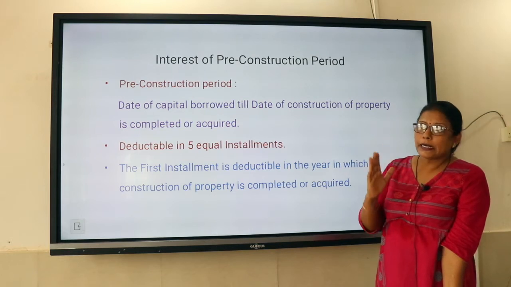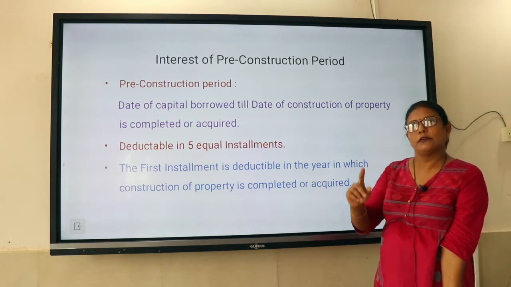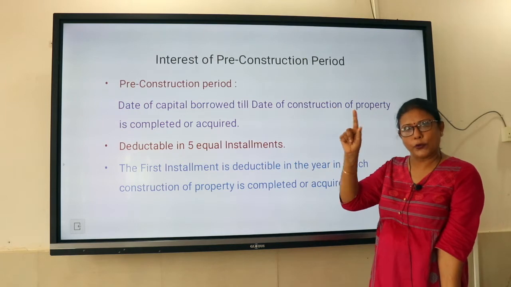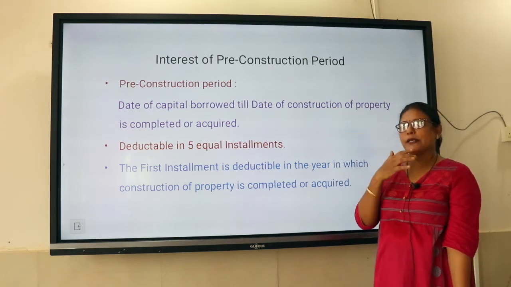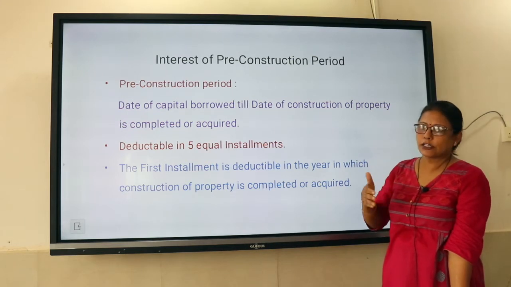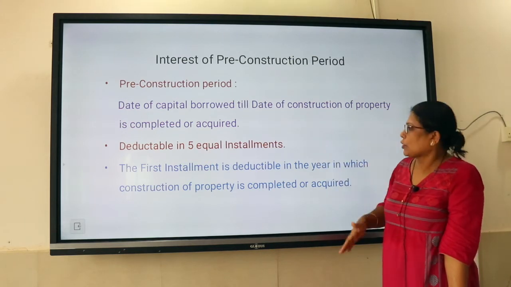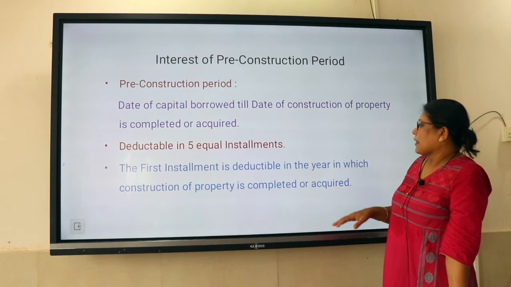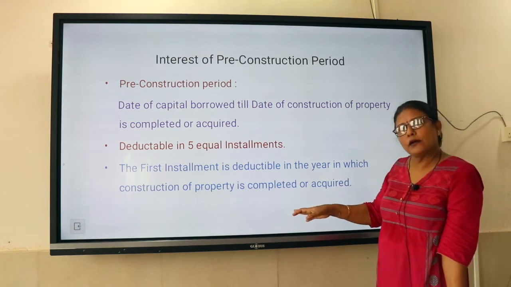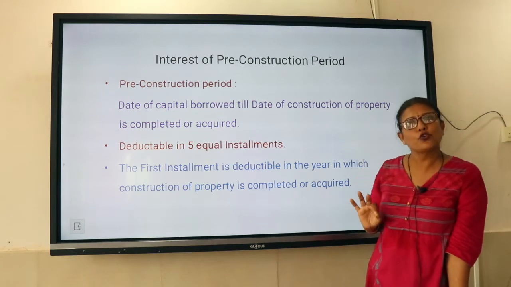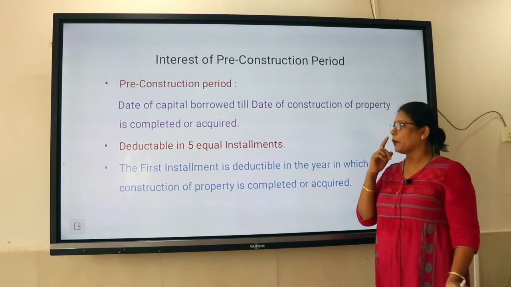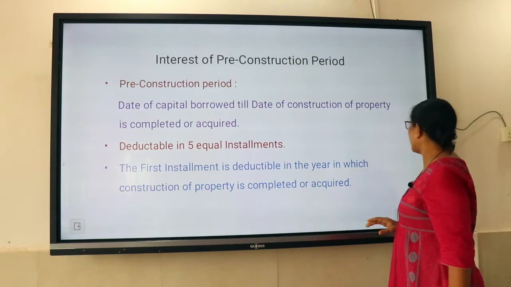It will be allowed as deduction under interest on borrowed capital only in 5 equal installments. So whatever amount has been accumulated will be allowed as deduction for the next 5 years from the date of acquisition. Okay, and the first installment will be deducted in the year in which the occupancy certificate of the house you have taken or when the house you have occupied. Okay, let me take a small example and tell you how this works.